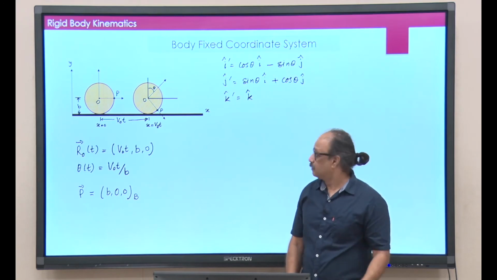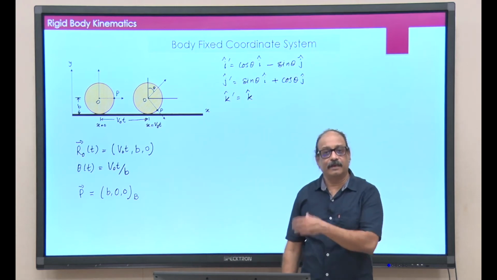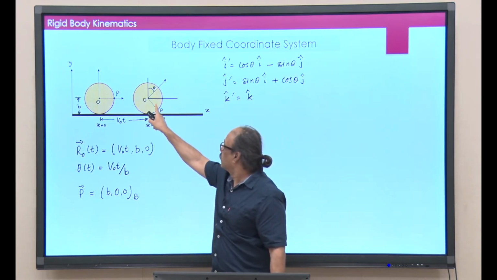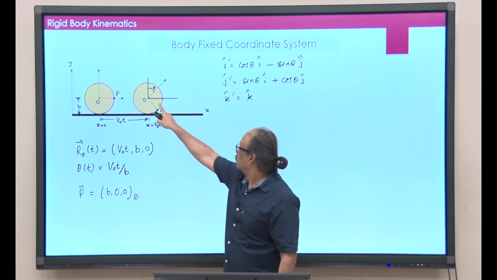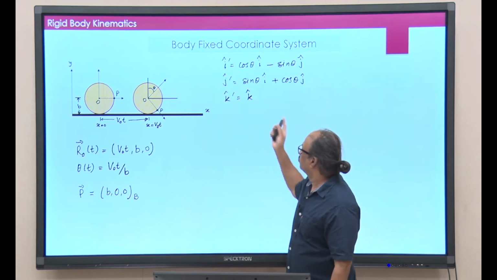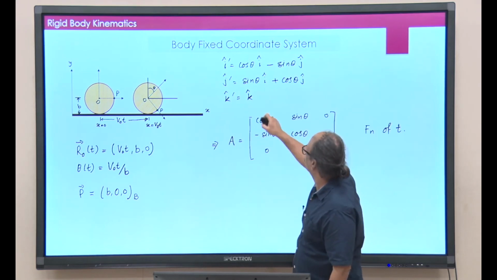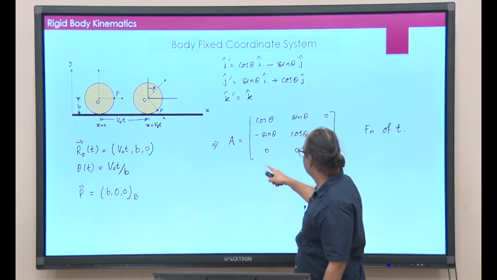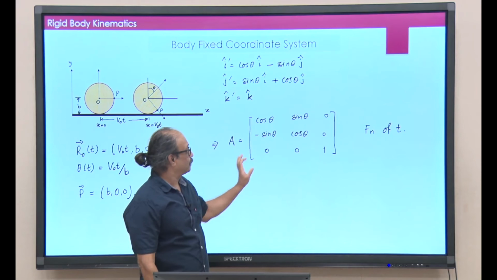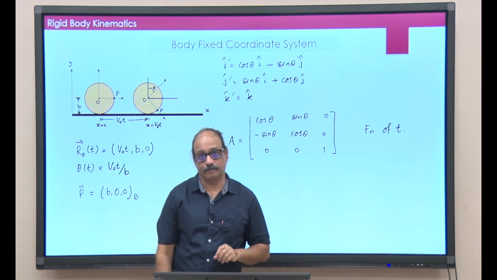Okay. You can just look at the geometry, you can drop the perpendiculars on i cap and j cap and you can get the coefficients there. So, this angle here is theta. This angle here between this horizontal line and your i prime axis is also theta, and k prime of course is equal to k. Let us construct the A matrix. All I need to do is take this i prime, put it here, this is 0 times k cap there. So, I get this A matrix. Okay. This is cos theta, this is minus sin theta, cos theta, 0 and 0, 0, 1.